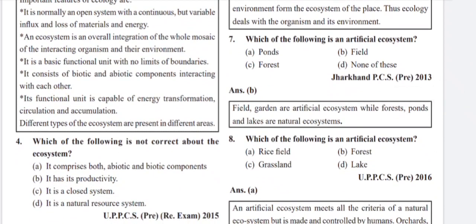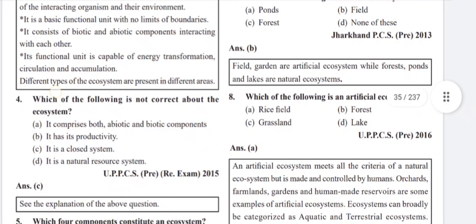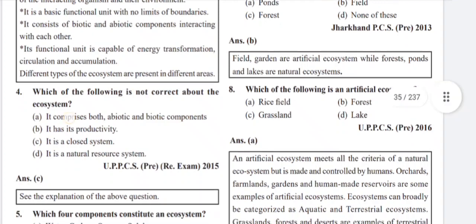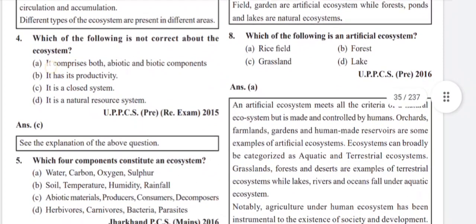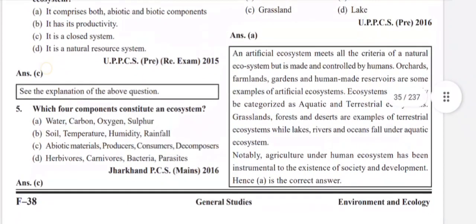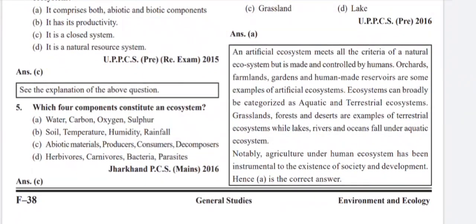Which one of the following is an artificial ecosystem? Field. Field and garden are artificial ecosystems, while forests, ponds, and lakes are natural ecosystems. Which of the following is an artificial ecosystem? Rice field. An artificial ecosystem meets all the criteria of a natural ecosystem but is made and controlled by humans.